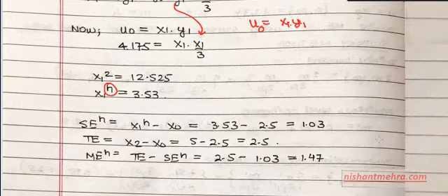Your substitution effect for the Hicksian case would be X1H minus X0, which is 3.53 minus X0. X0 is still the same as in the Slutsky case, 2.5, so it is 1.03. Total effect is X2 minus X0, which is 5 minus 2.5, which is 2.5. Income effect is total effect minus substitution effect of Hicksian, which is 2.5 minus 1.03, which is 1.47. Am I clear on this? Okay, I hope it is helpful for you. Thank you very much.